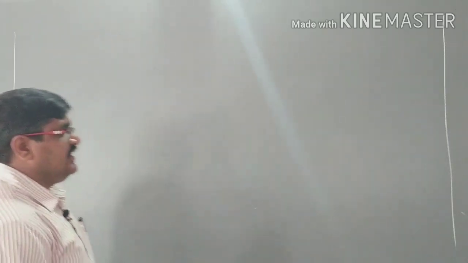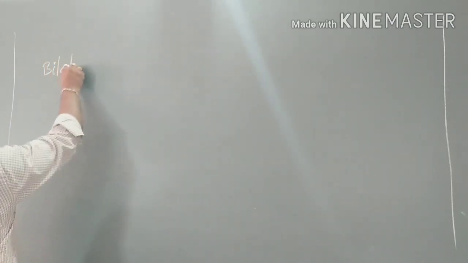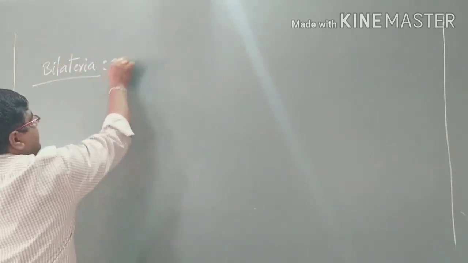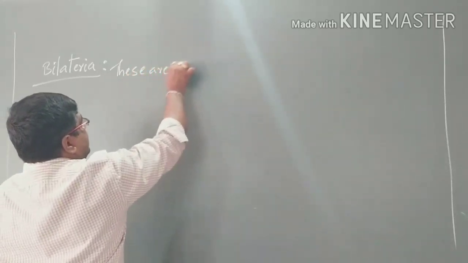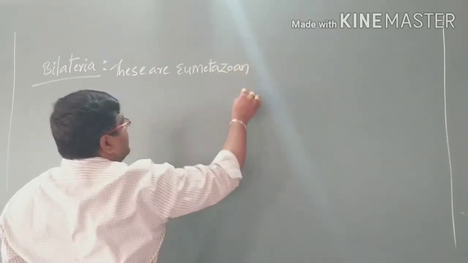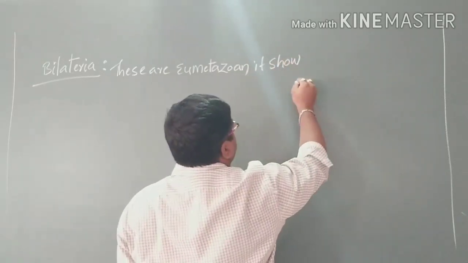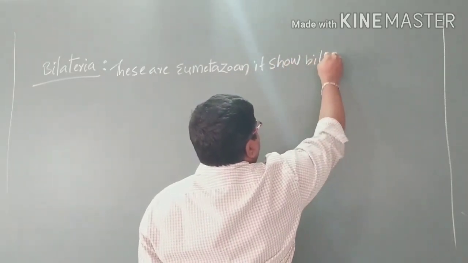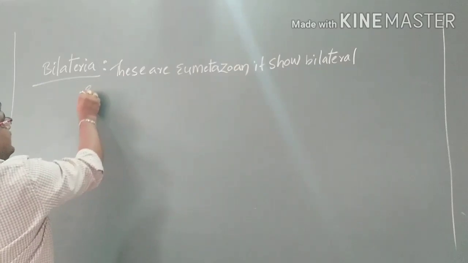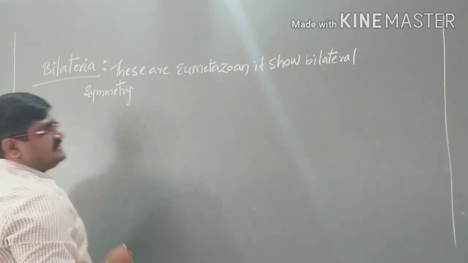Next, coming to the bilateria. Bilateria are eumetazoans, and they show bilateral symmetry. This type of organisms are called bilaterals.